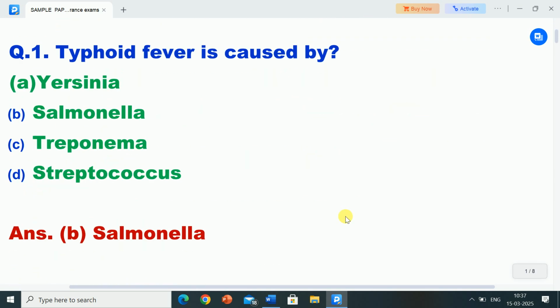Here the first question is, typhoid fever is caused by? Options are A. Yersinia, B. Salmonella, option C. Treponema, option D. Streptococcus. Correct answer is option B, Salmonella. Typhoid fever is caused by Salmonella.